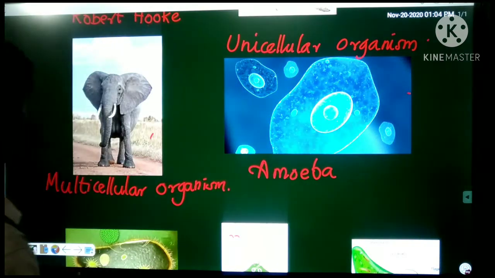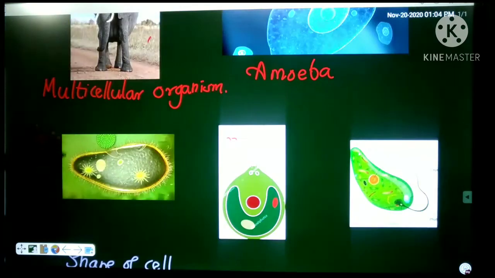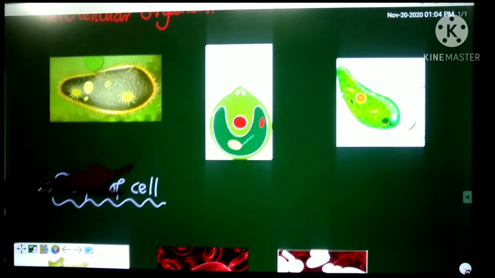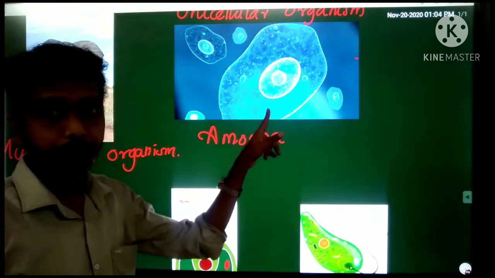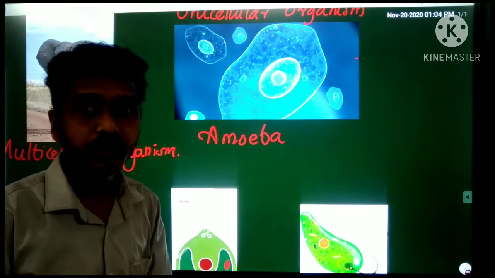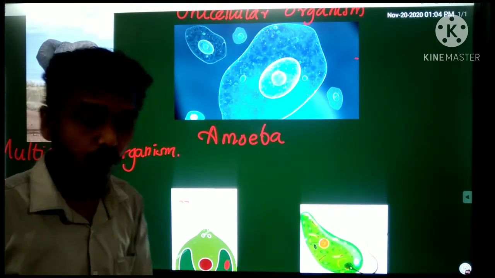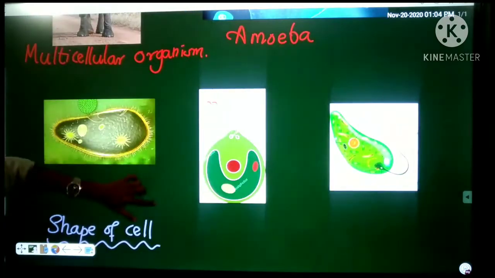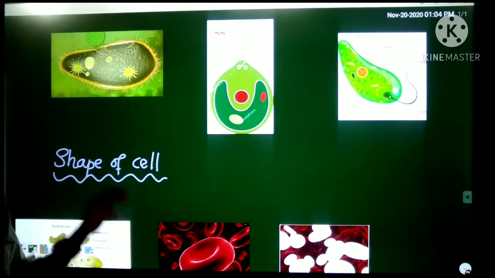Listen here. Here you can see, what example is here now? Amoeba. Amoeba is an example for unicellular organism. Now here's another organism. Look.